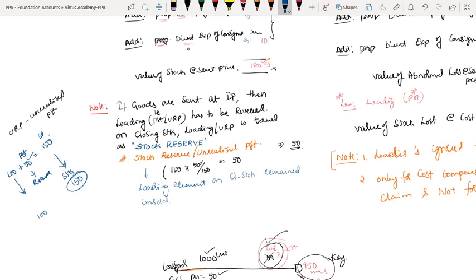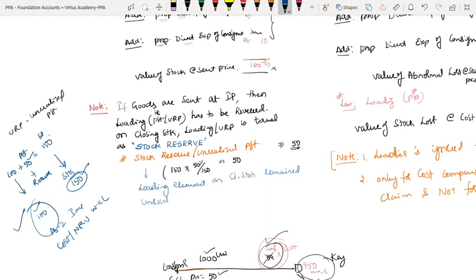Cost is 100 because as per AS2 inventory valuation, stock should be valued at cost or NRV, whichever is lower. Correct? Here NRV means net realizable value. For the time being, let us assume it as the market price. So market price is 150, cost is 100. At what price am I supposed to value? Whichever is lower. That means I have to value at 100 rupees.